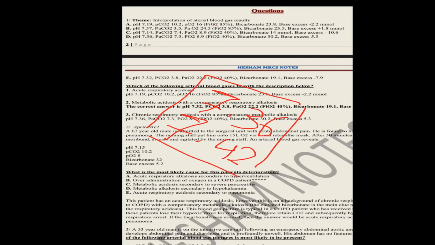When you see a pH of 7.36 or 7.42, both conditions are normal.